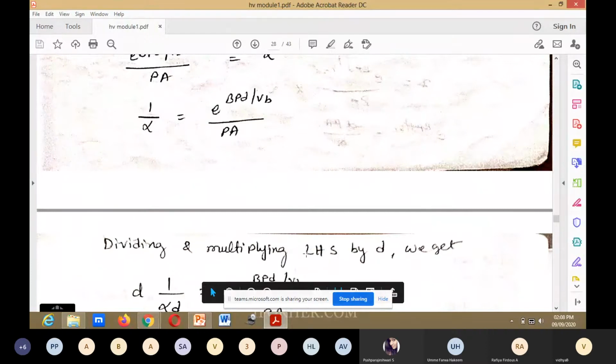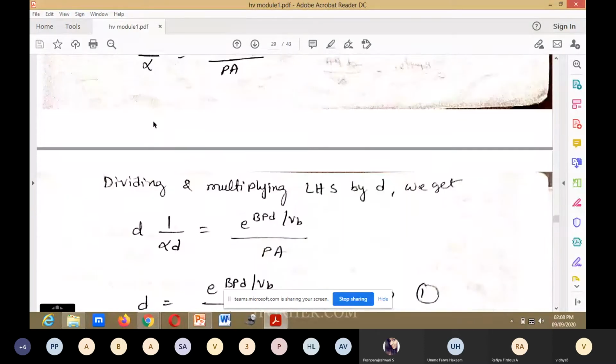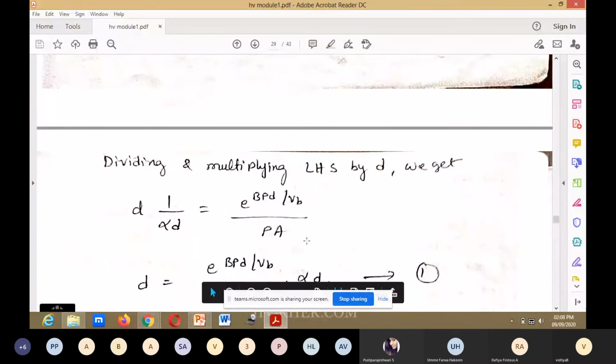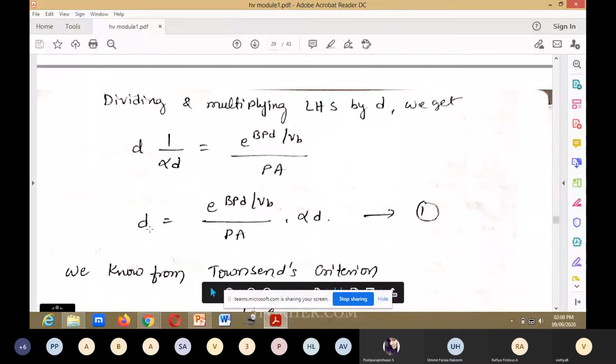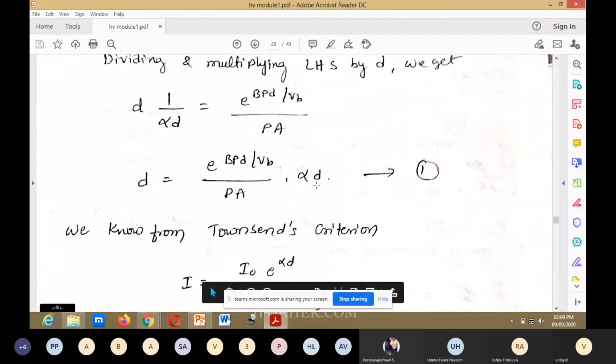Dividing and multiplying LHS by D. Only which we will multiply and divide by D for D on the left side. Okay, D into 1 divided by alpha D is equal to e to the power of BPD divided by VB, divided by whole divided by PA. D is equal to e to the power of BPD divided by VB divided by PA into alpha D. This is the first equation.